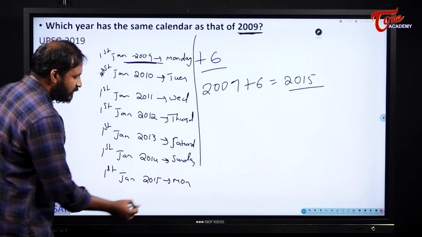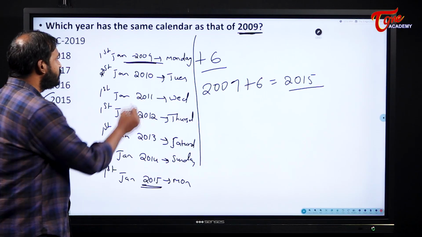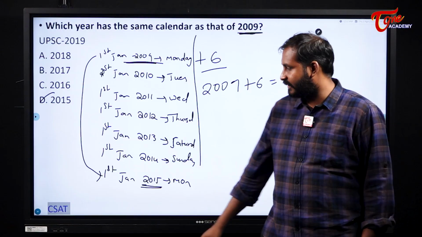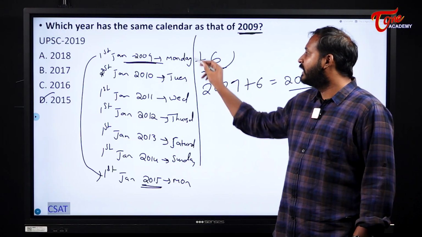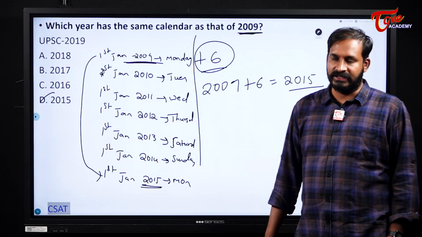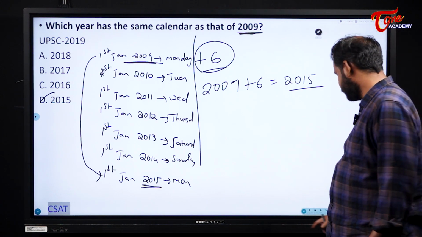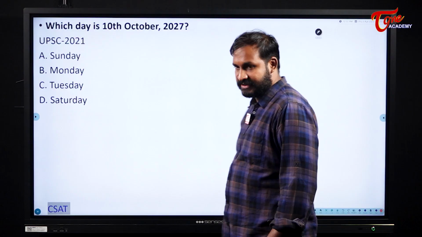So this is a normal year. 2009 is a normal year. 2015 is also a normal year. That means I can use the calendar of 2009 once again in 2015. So with the concept you can do in this manner, or else if you remember the technique also you can write the answer. So 2009 plus 6 it will become 2015. Next one. Which day is 10th October 2027?